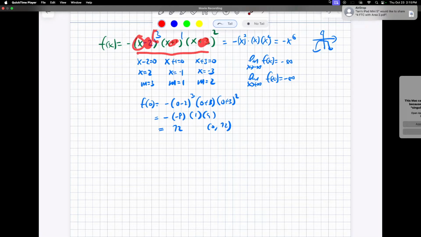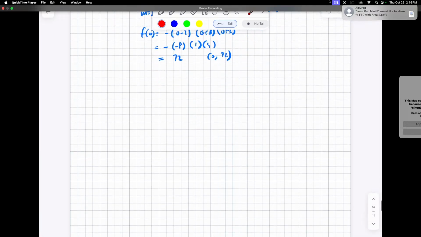So in this case, x cubed, x to the 1, x squared. So that means x to the third times 1 times 2, x to the 6. So x to the 6 is going to tell me it is even. Evens, both sides either go up or go down. And so in this case, it's negative, so they both go down because I have negative x to the 6. Now I have all those indications.